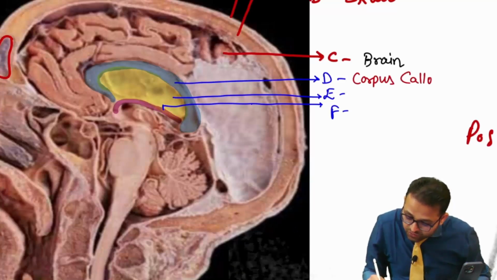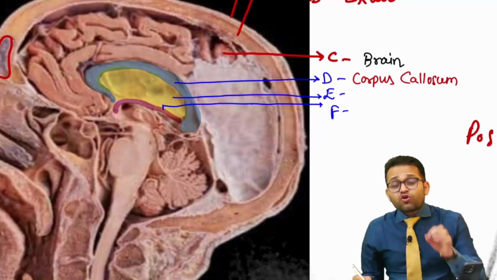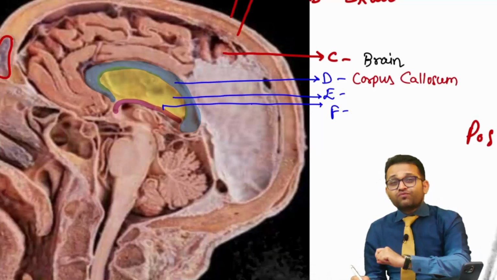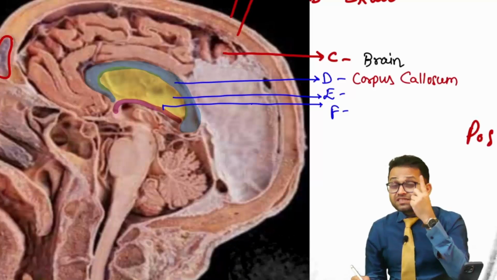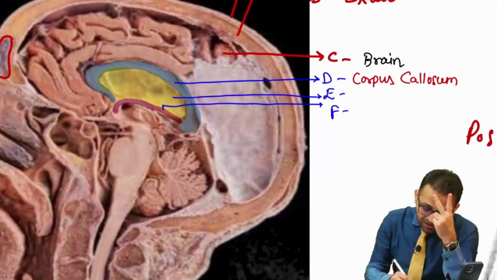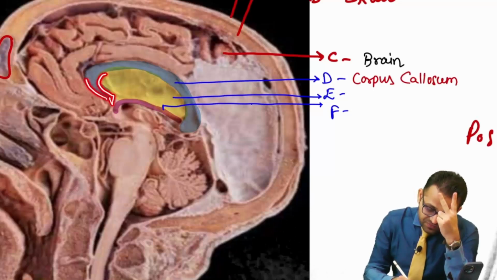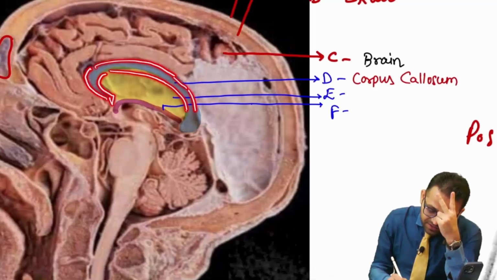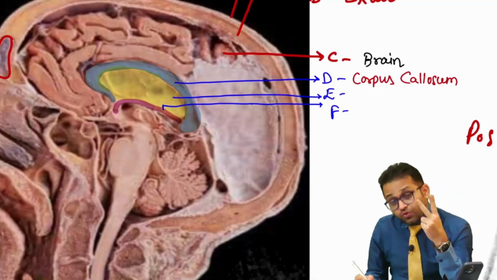corpus callosum. So remember, the corpus callosum is a very important structure. It is the largest band of white matter, one MCQ. It is an example of the commissural fiber, 2 MCQ. Yes, it has the parts rostrum, genu, trunk, isthmus, and then splenium. Okay, sir.